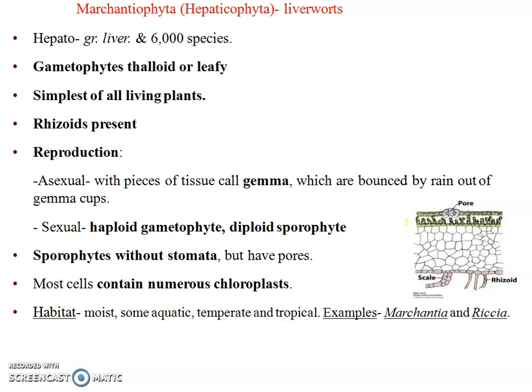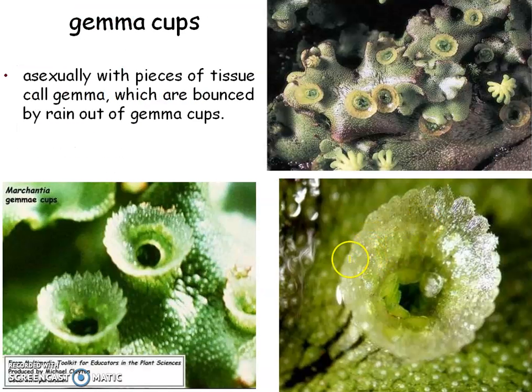Their gametophyte is thalloid or leafy. They are very simple. Rhizoids are present. Reproduction is asexual with the help of gemmae. Gemmae are produced inside the gemma cups, and these gemmae are released when raindrops fall on them. Here you can see these are the gemma cups, and inside them the gemmae are present, which are released when the raindrops fall.